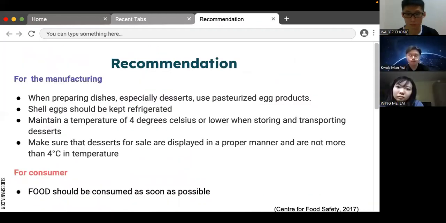So for the recommendation, for the manufacturer: when preparing dishes, especially desserts, use pasteurized egg products. Unshelled eggs should be kept refrigerated. Maintain a temperature of 4 degrees Celsius or lower when storing and transporting desserts. And make sure that desserts for sale are displayed in a proper manner and are not more than 4 degrees Celsius in temperature. And for consumers, food should be consumed as soon as possible. Next page, please.